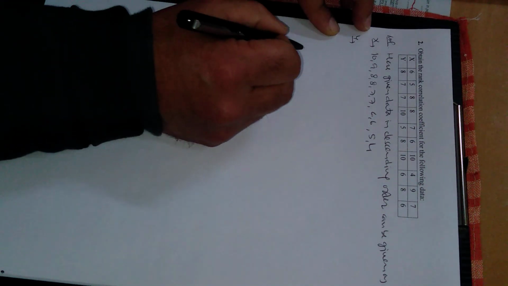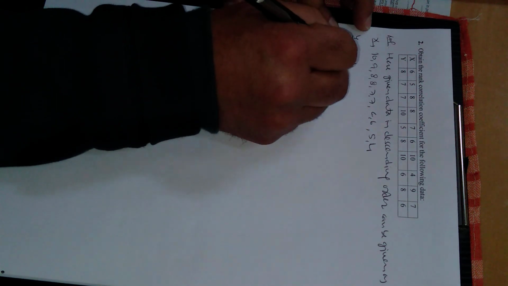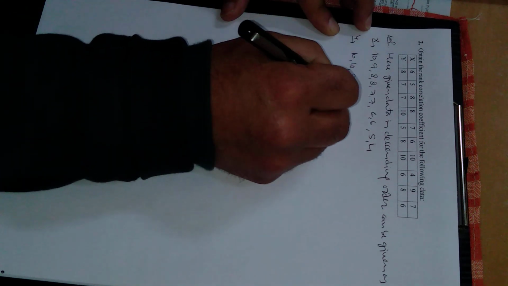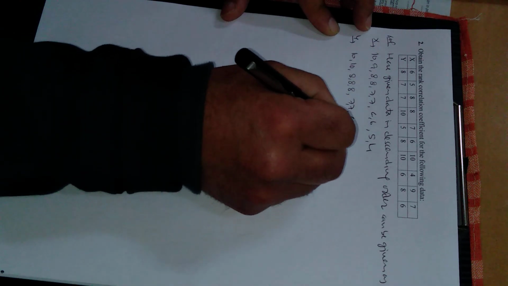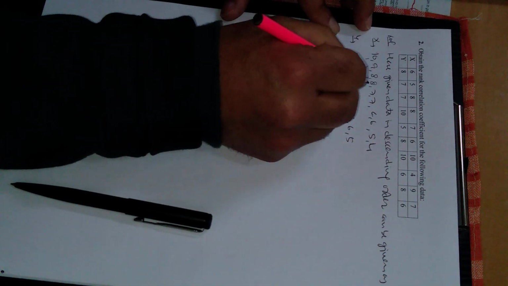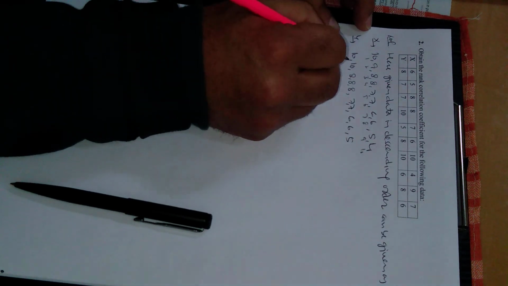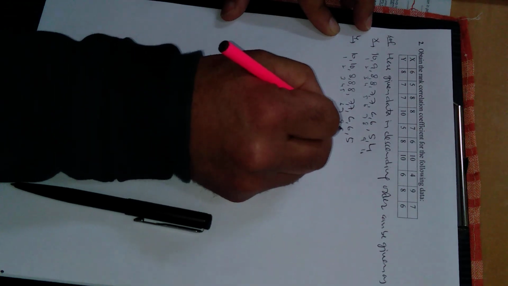Similarly, values of y in descending order, highest is 10, 2 times, 10, 10, 8, 8 is 3 times, 7 is 2 times, 6 is also 2 times, and minimum value in y series is 5. Now first of all, as usual, rank will be 1, 2, 3, 4, 5, 6, 7, 8, 9, 10. Similarly here 1, 2, 3, 4, 5, 6, 7, 8, 9, 10.